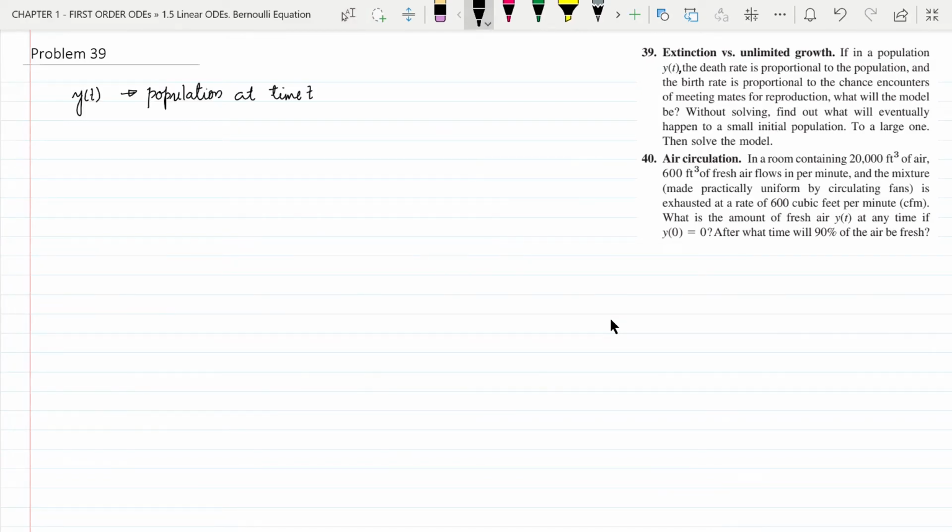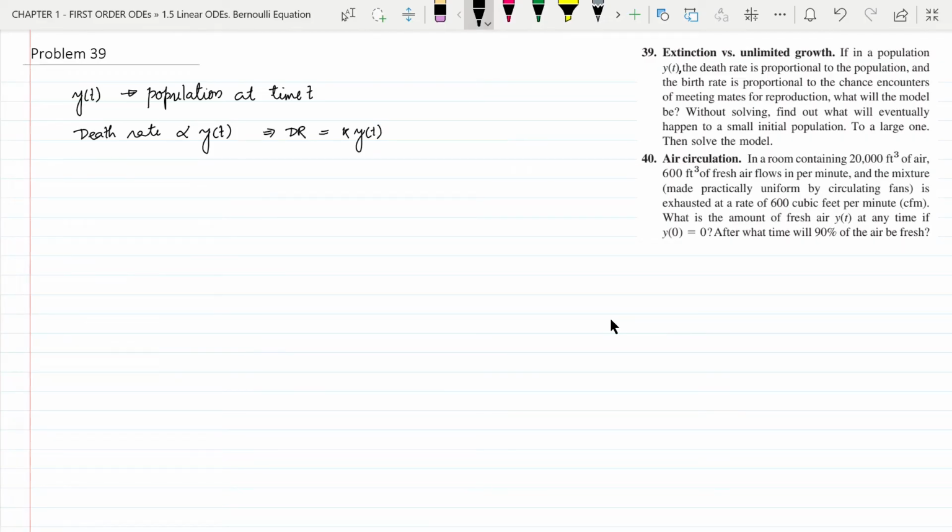It is also given that the death rate is proportional to the population. So death rate is proportional to y of t, which implies the death rate equal to, let us say, k as a constant of proportionality, so k multiplied by y of t.